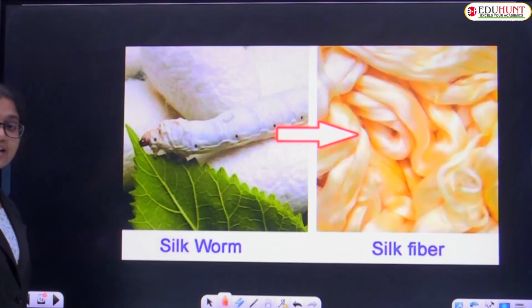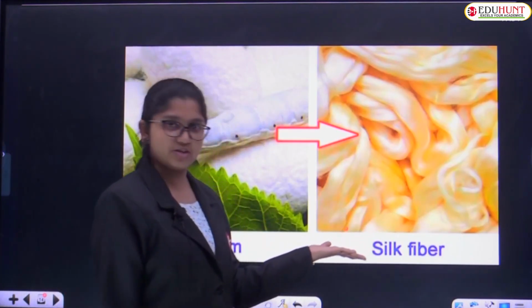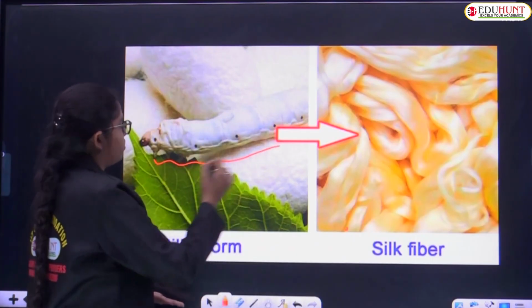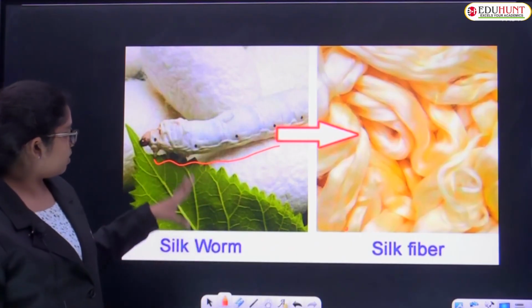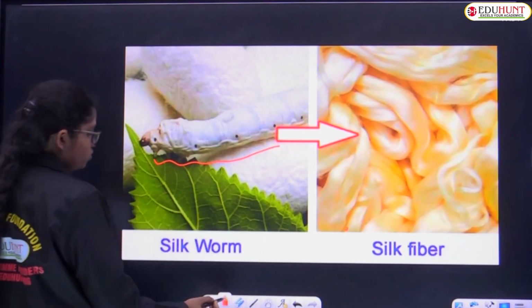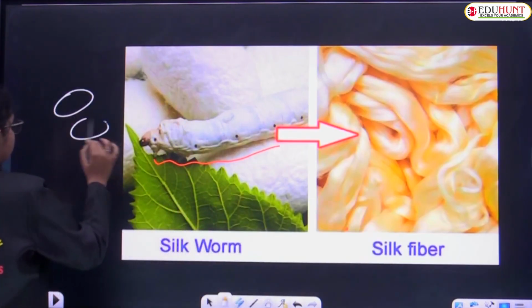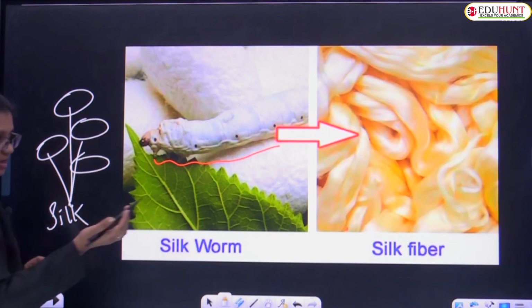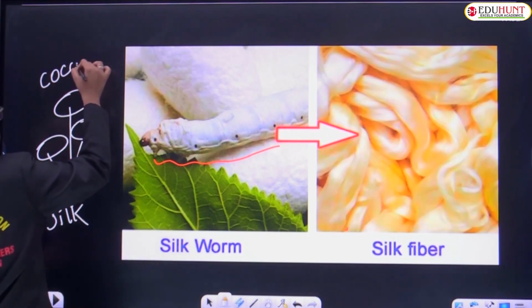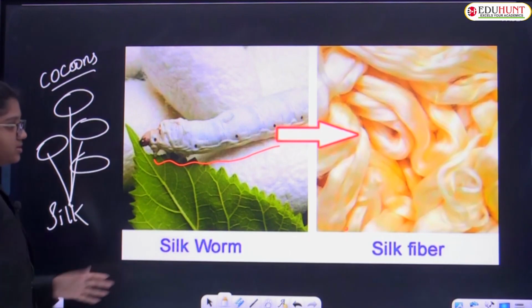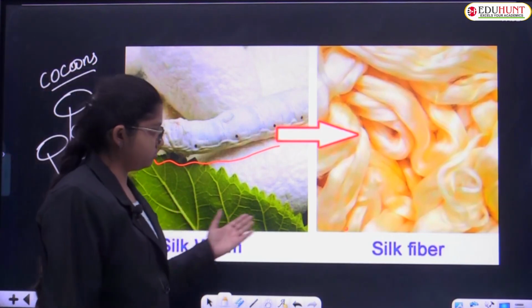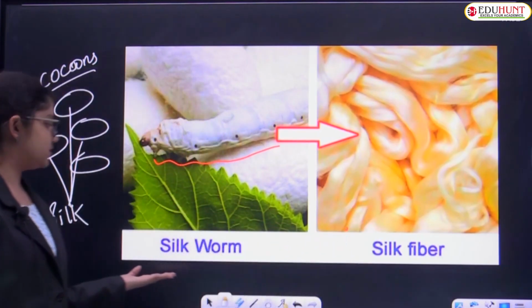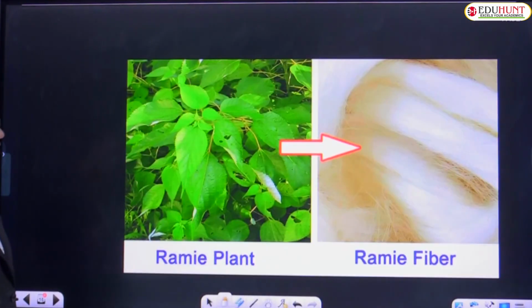And silk fiber. See the shiny, lustrous appearance of silk fiber. Obtained from what, children? From the silkworm. This is called a silkworm. The silkworm forms ball structures called cocoons, and from there we get silk threads. These are cocoons, and from there we get the silk fiber. After obtaining the silk fiber, they apply colorization, dyes and all. So we get silk fibers from silkworms. Clear?